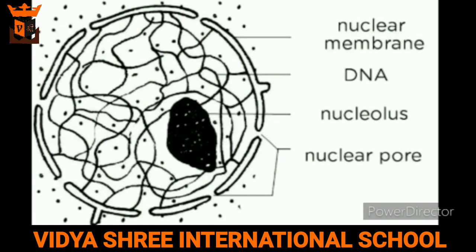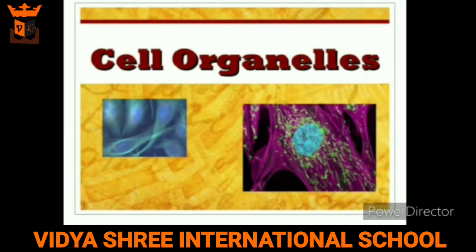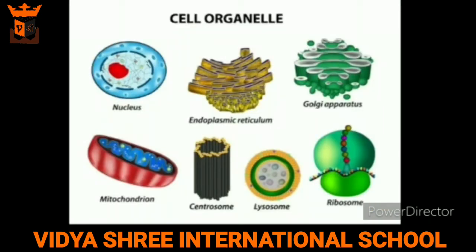The nucleus and the cytoplasm together are known as protoplasm, which is the living substance of the cell. Our next topic is cell organelles. Small structures scattered in the cytoplasm are known as cell organelles. There are various organelles that perform different functions. Some of these are as follows.